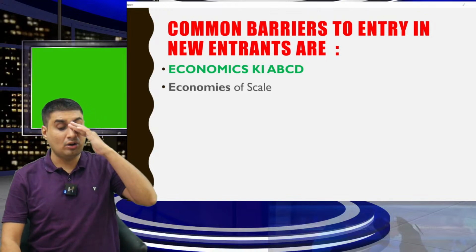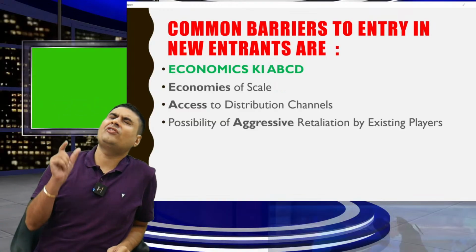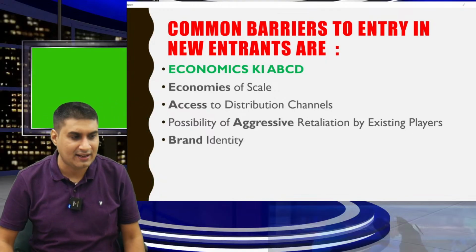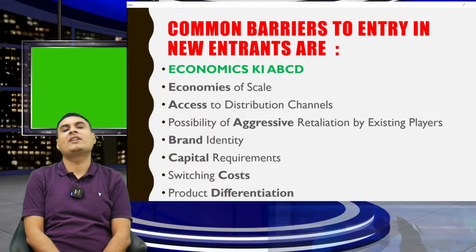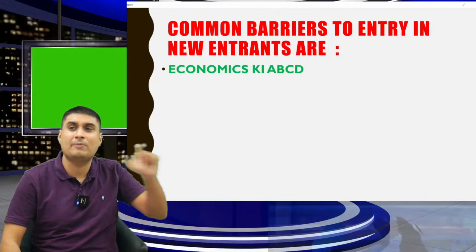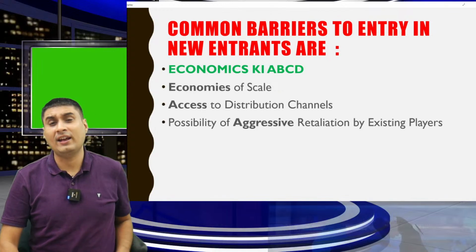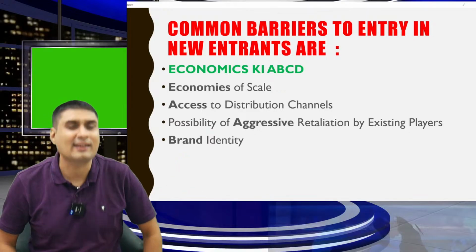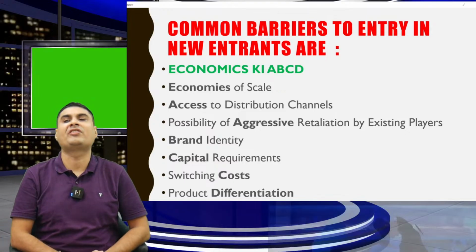What are the barriers to new entrants? Economies of scale, access to distribution channel. One more A: possibility of aggressive retaliation by existing players. B: brand identity. C: capital requirement, switching cost. D: product differentiation. Let's speak one last time. Economics ki ABCD: economies of scale, access to distribution channel, possibility of aggressive retaliation by existing players, brand identity, capital requirement, switching cost, product differentiation.